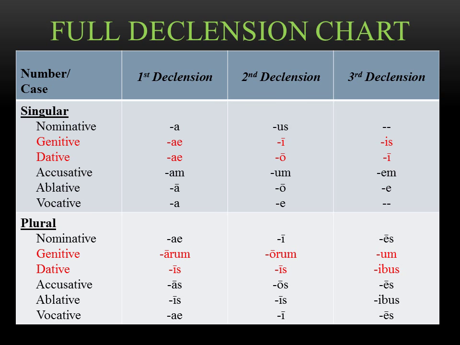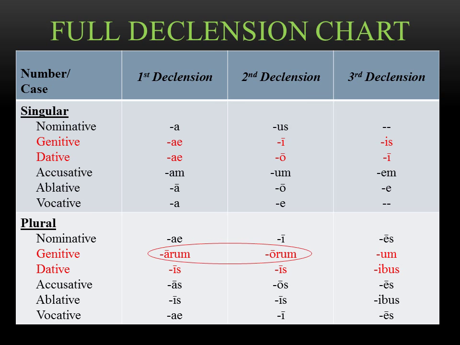Now there's a couple of things you want to know before we move on. First thing you want to notice is that in the first declension singular, the genitive and the dative have the exact same ending of -ae. This might look confusing, but once you learn what the dative is used for, it's actually easy to tell them apart, and we'll be working on that later on in the book.